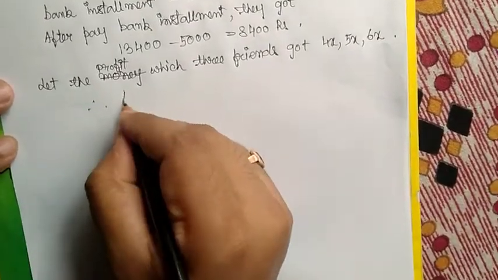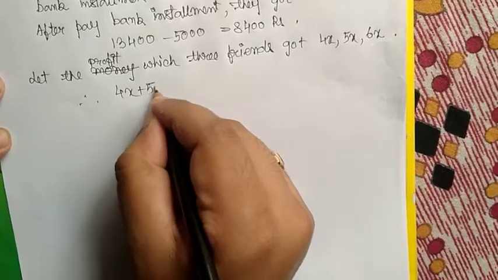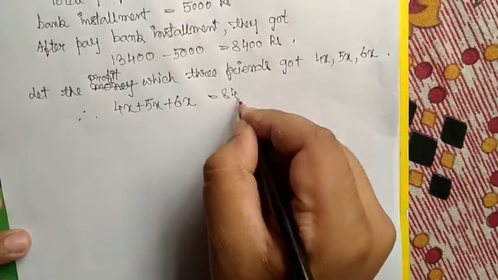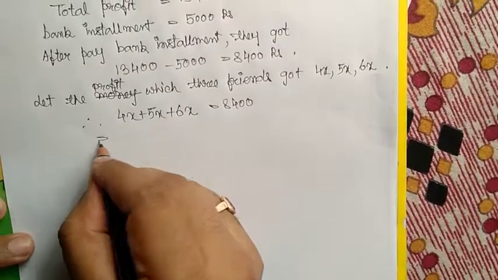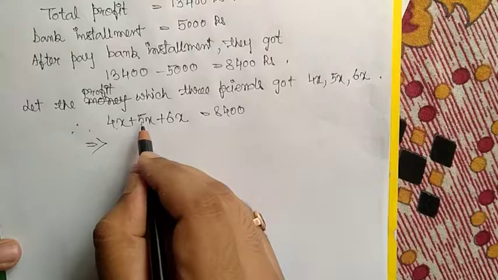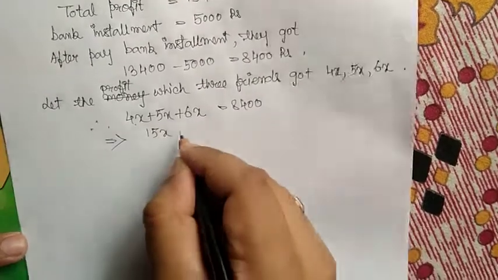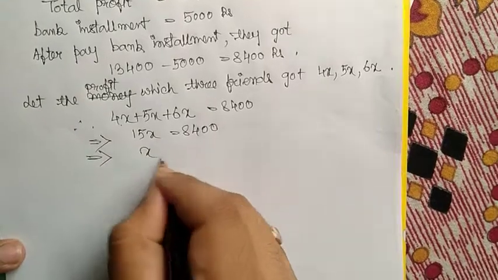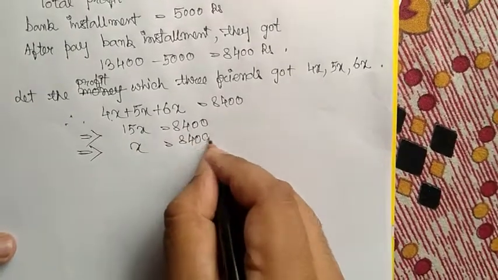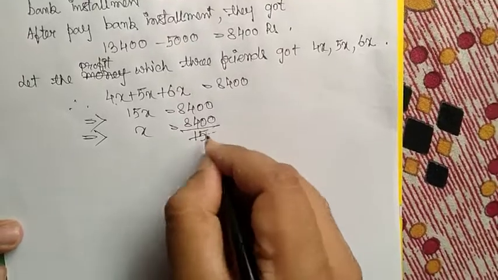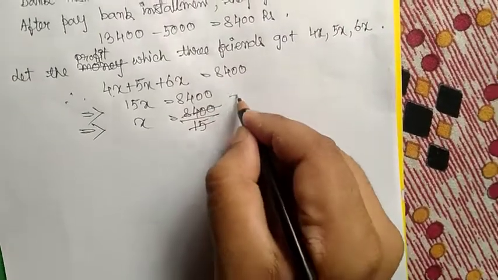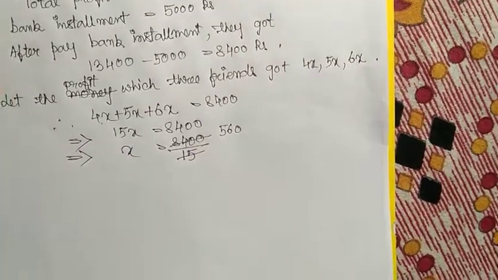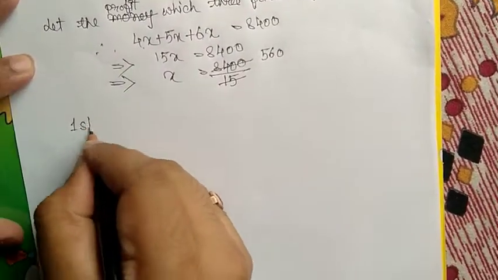So 4x plus 5x plus 6x equal to 8,400. So 4 plus 5 is 9, 9 plus 6 is 15, 15x equal to 8400. So x equal to 8400 by 15, it should be 560.